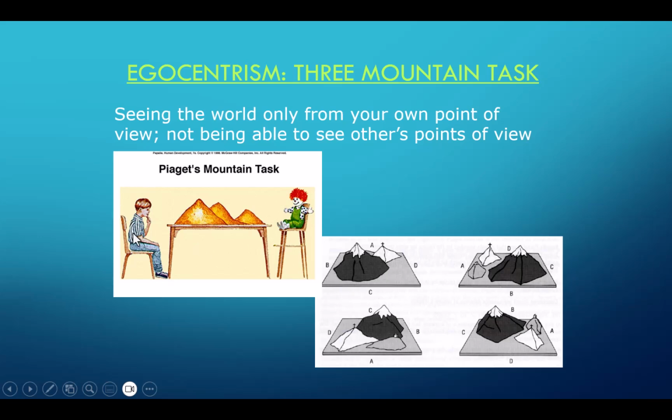And then they ask them, what do they see when they're sitting here? And of course they can tell them. But then they ask, what is the doll seeing on the other side? And at this pre-operational stage, they're unable to. And so he thought that was evidence that children were egocentric at this age. Now keep in mind that is a very complex task.